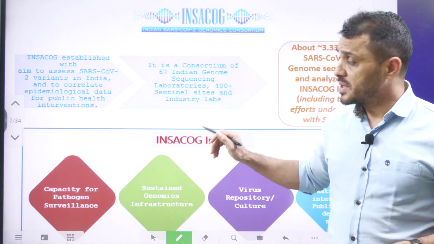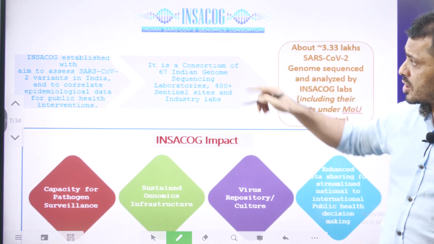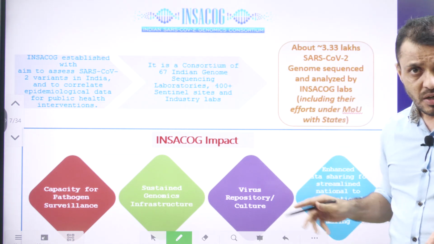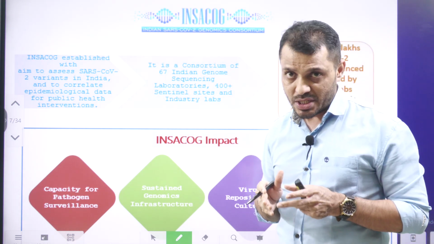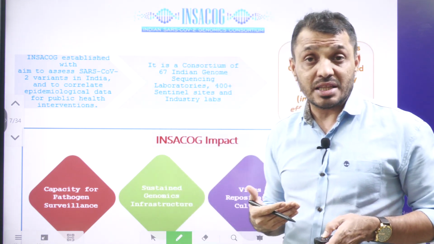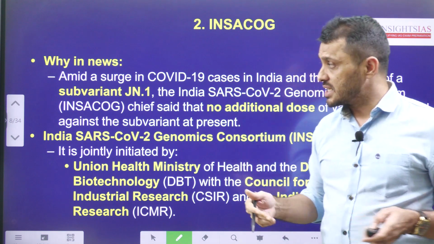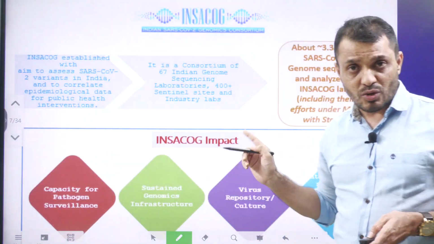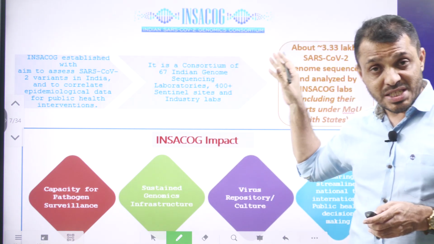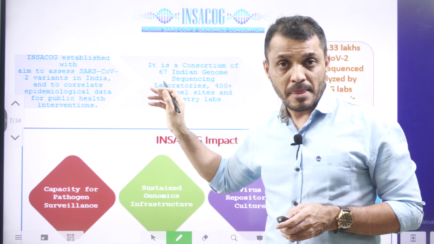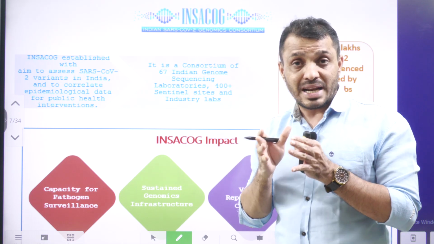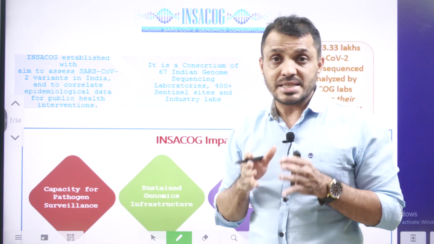Next, the second topic is about INSACOG. It is about the Indian SARS-CoV-2 Genomic Consortium. First you have to know why we are discussing this now. You know that there is some news coming out regarding the new COVID variant, that is JN1. In this context, we will try to understand INSACOG, which was created during the COVID pandemic time. Actually, this INSACOG is a consortium of a group of laboratories and companies as well.